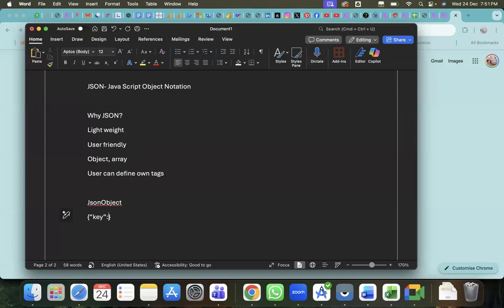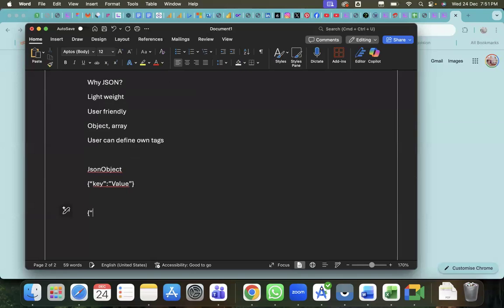Then a colon, then the value. Value could be anything, maybe a string or an integer. Right, now I'll write a simple example of this. So first one, name, something. Then the second key would be mobile.